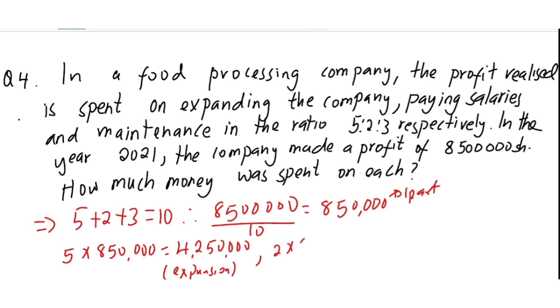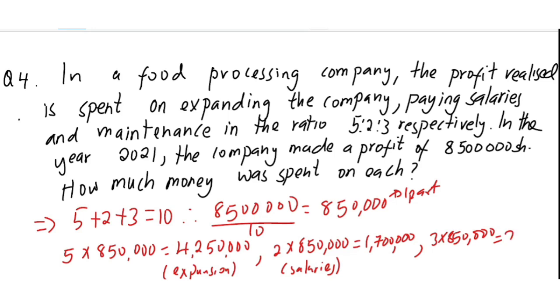There's the other one also, the ratio 2. So 2 times 850,000. Let's see what purpose it is used for. It gives you 1,700,000, and this one is used for paying salaries. Let me just write salary. And the last one but not least, 3 times 850,000. Again, just take your calculator, it gives you 2,550,000.